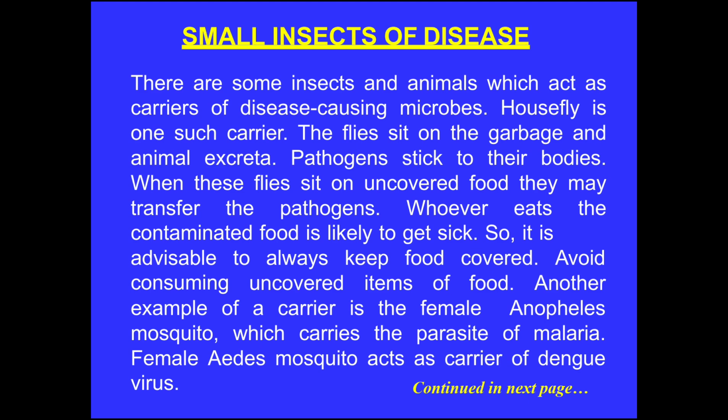Whosoever eats the contaminated food is likely to get sick. So it is advisable to always keep food covered. Avoid consuming uncovered items of food. Another example of a carrier is the female Anopheles mosquito, which carries the parasite of malaria. Female Aedes mosquito acts as a carrier of dengue virus.